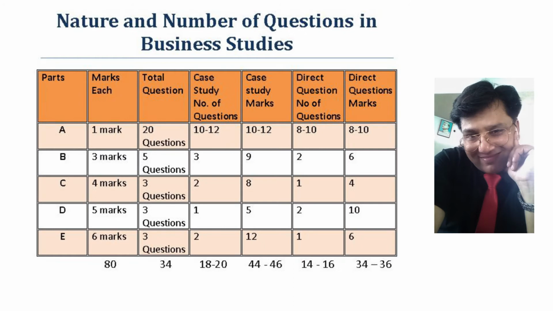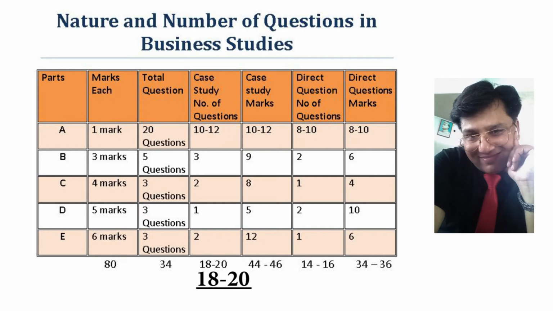Now let's start with the first topic, that is nature and the type of questions that can be asked in business studies question paper. As you can see in the table, the total number of questions that will be asked in the question paper is 34, and the paper is divided into 5 parts: A, B, C, D and E. Weightage of the first part is 1 mark, B part 3 marks, C part 4 marks, D part 5 marks, E part 6 marks.